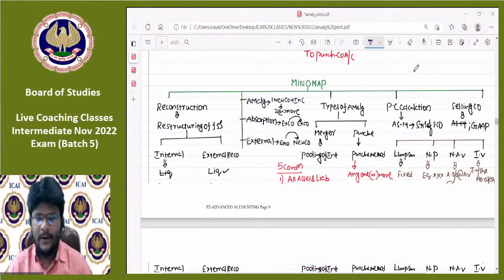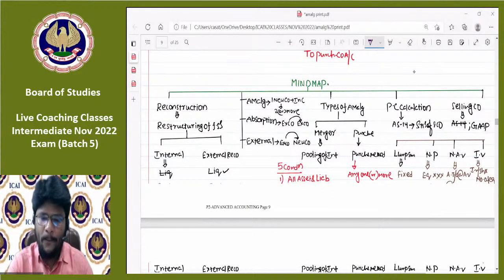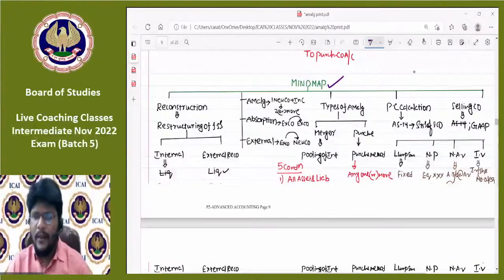We are in the chapter Amalgamation. Let me discuss the entire concepts till now, what we have discussed in this chapter, through a small mind map. Then I'll continue my flow with the pending concepts. Then I'll take it into consideration.